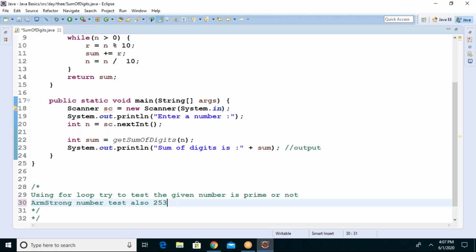Yes, it is correct. If I give 153, you should tell that it is an Armstrong number.